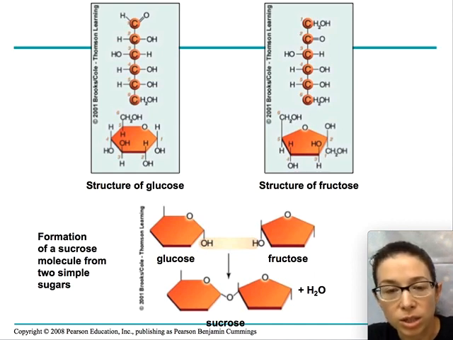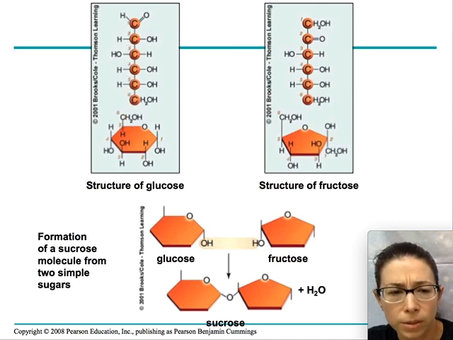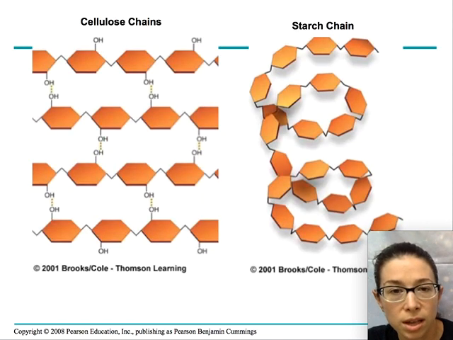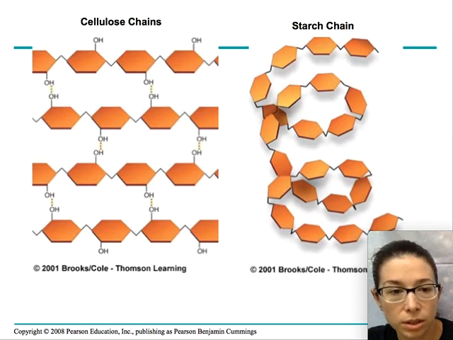We need carbohydrates to live as well, and this is what carbohydrates look like. They're not shown in these stick figures here, but every point on these hexagons is a carbon atom. So here's the molecule if you were to stretch it out straight, and you can see carbon, carbon, carbon, carbon, carbon. So carbon is very important for sugars. Here's starch and cellulose. Those are two big sugar molecules that plants are made out of largely.